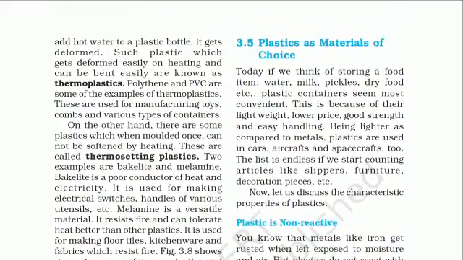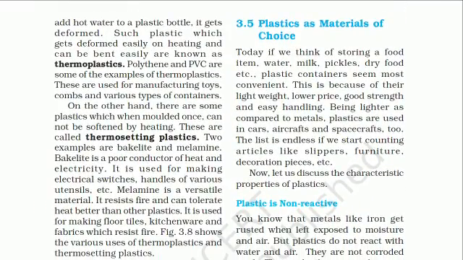Now plastic as a material of choice means we can use plastic. It is our choice. Nowadays we are using it in so many things. For storing food, water, milk, pickles, dry fruit, etc. We are using plastic items to store all these things. Plastic containers seem most convenient. Why are we using them? Because they are very convenient.